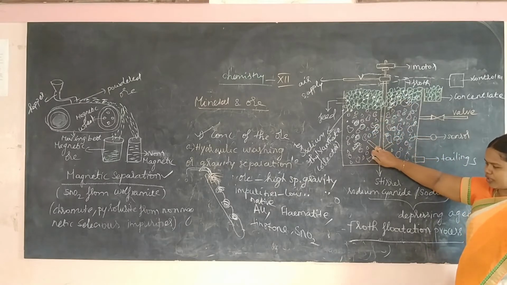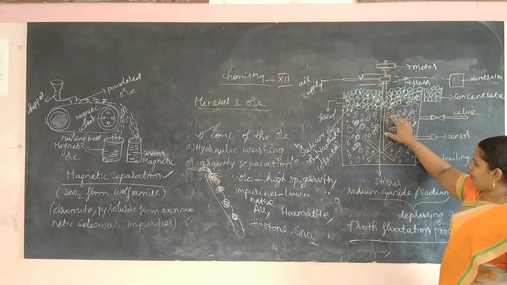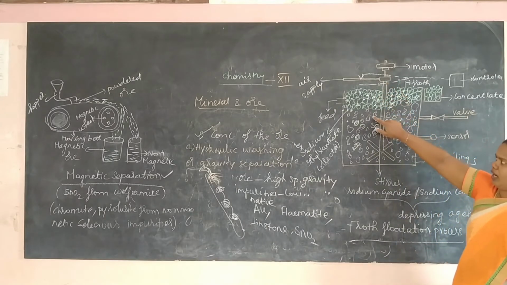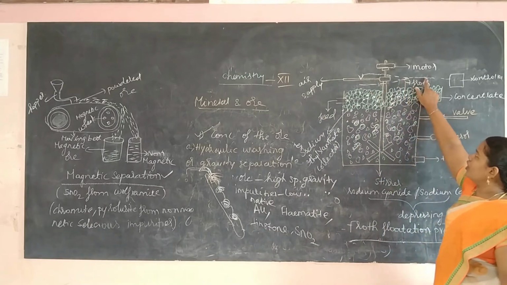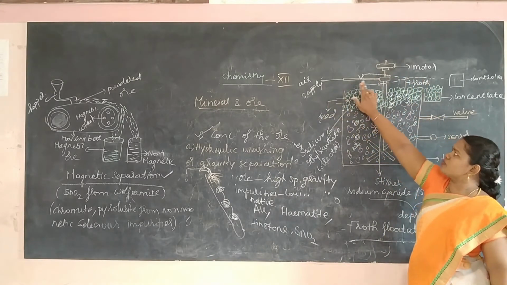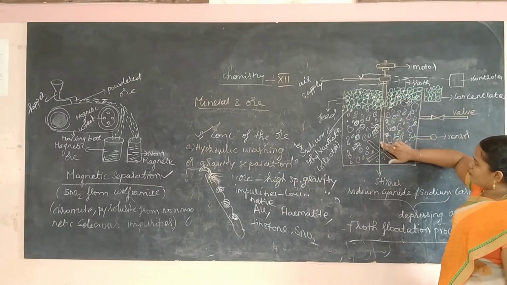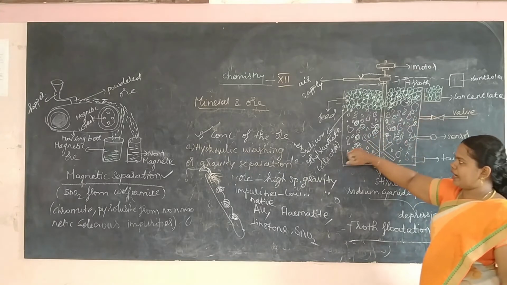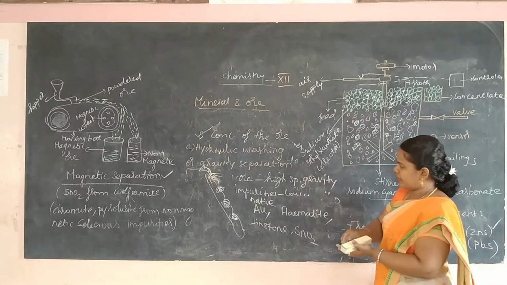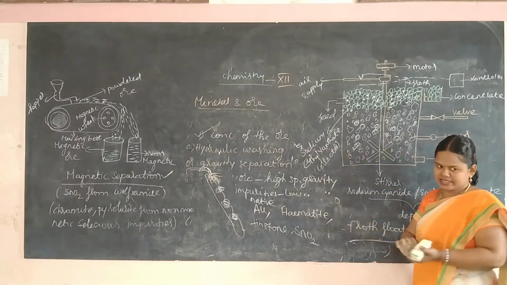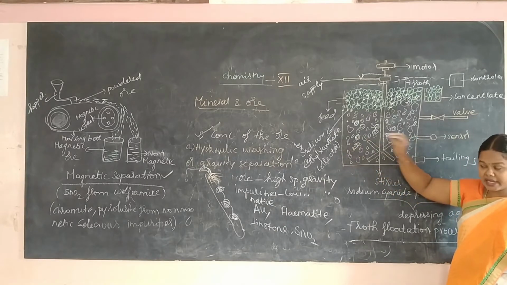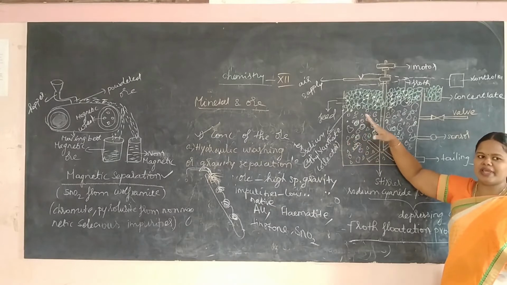So here we are taking the powdered ore, mixing with pine oil and water, and taking it in the container. To that I am placing a stirrer which is connected to the air supply, with a motor, and the air is passed through it, and this air will stir the powdered ore particles present in that container. At that time, we are adding another compound known as sodium ethyl xanthate. Sodium ethyl xanthate is nothing but a collector. What is the role of this collector? This collector will collect only the sulfide ore particles, and it will make them into a froth.